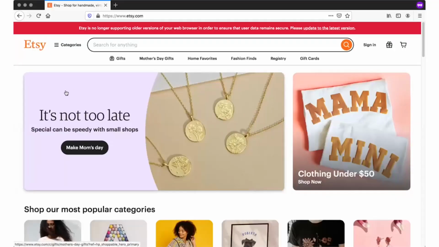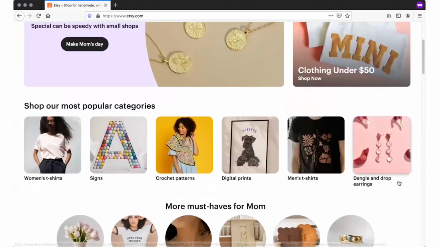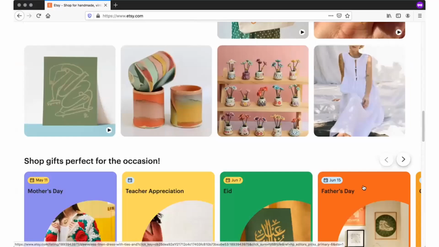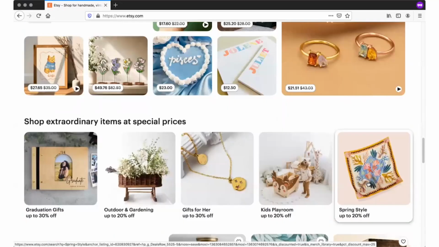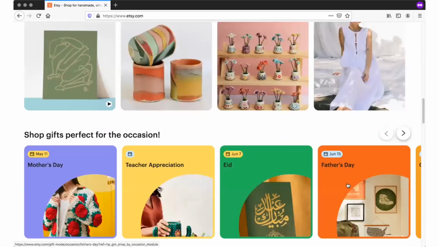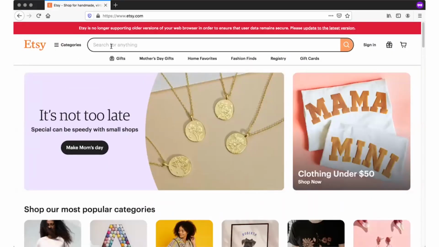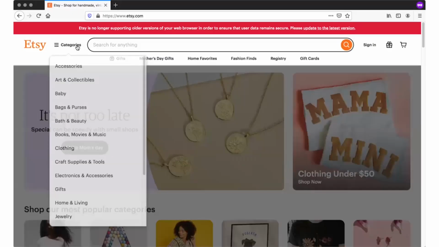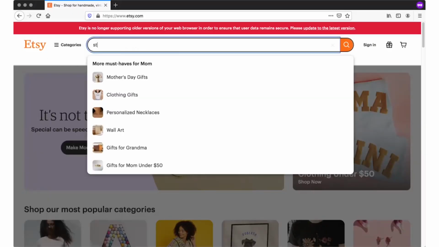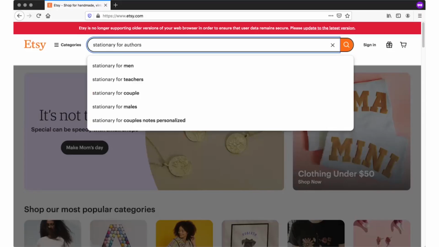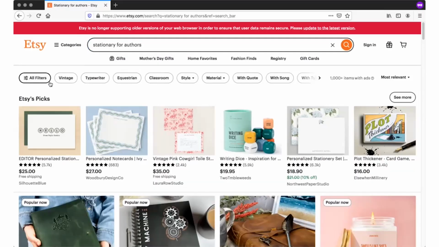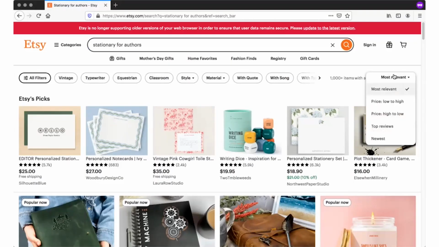One of my favorite places to look for stationery ideas is Etsy.com. It lets you do free market research, but please note you should never ever copy, because everybody's stuff on Etsy, everybody's stuff that they create, period, is copyrighted content. So never copy somebody. We're just looking for what is currently doing well. So over here, you see where it says search anything. You're going to go ahead and type in your niche, stationery for authors. Hit enter. So you see how it has all of these categories up here? Right over here where it says most relevant, click that. And then right here, go to top reviews. This will tell you what people are really liking right now.